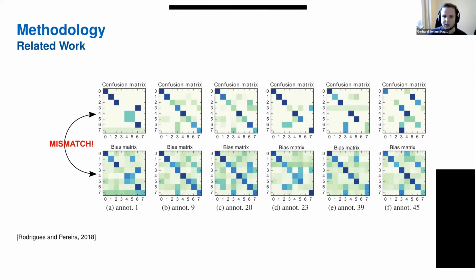But the bias matrices do not match the confusion matrix, and we are providing a technique which makes the bias matrix become the confusion matrix and then be trained and found in an end-to-end learning scheme. And that's the actual contribution, that we resolve that mismatch that is there in the literature between bias matrices and confusion matrix, such that the annotator biases are modeled actually correctly, which is not the case yet.